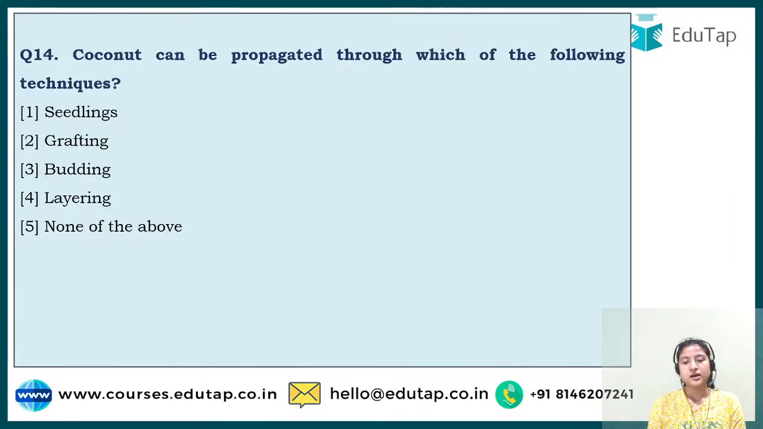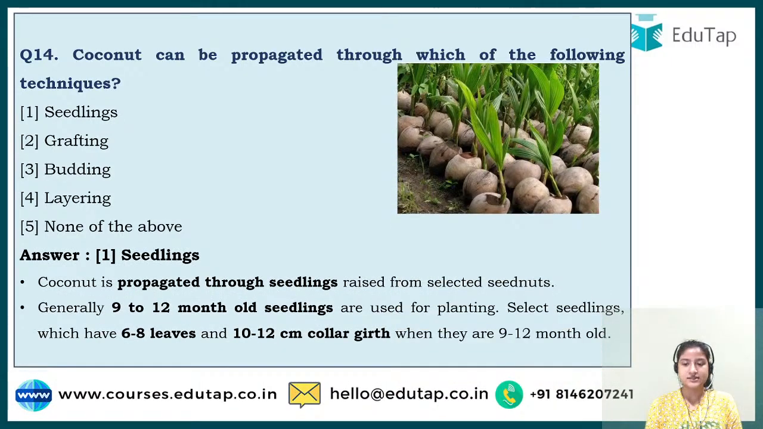Okay, so next, question number 14. It says coconut can be propagated through which of the following techniques? Propagated means to grow, right? So you have to guess which technique is followed in coconut. The correct answer to this is option number 1, that is seedling, and it looks something like this. So the coconut seedlings look something like this.